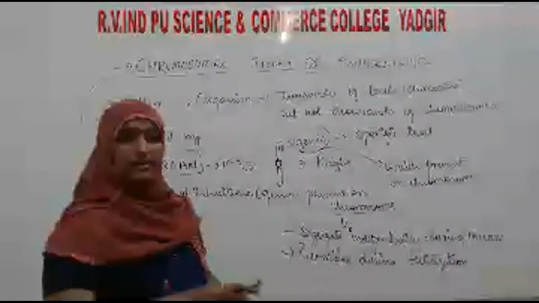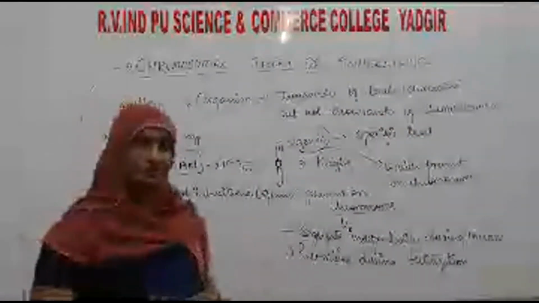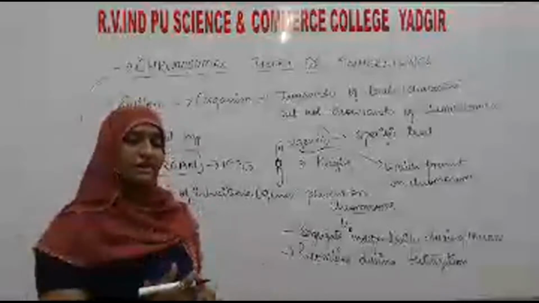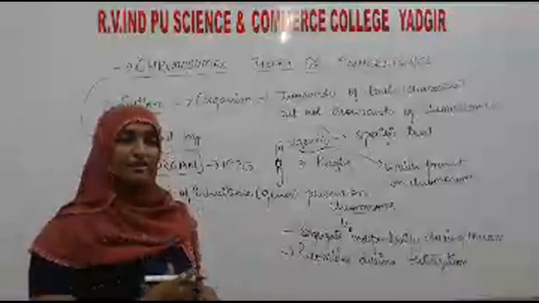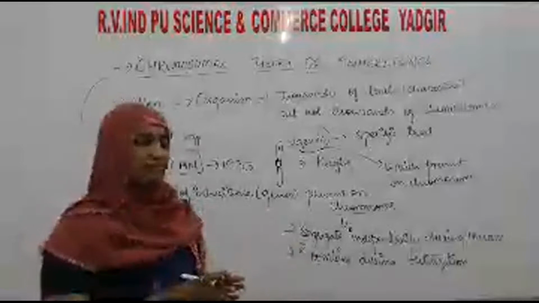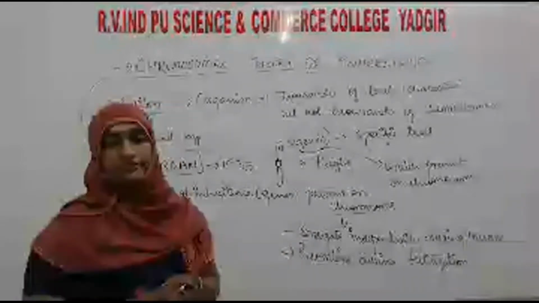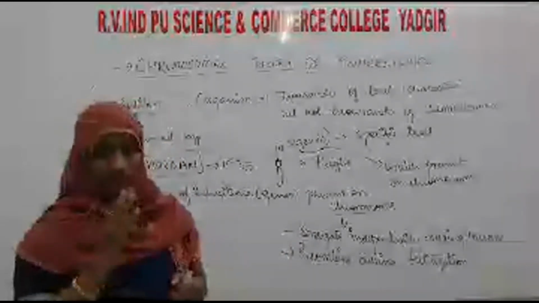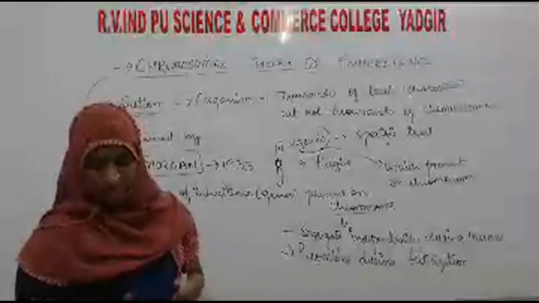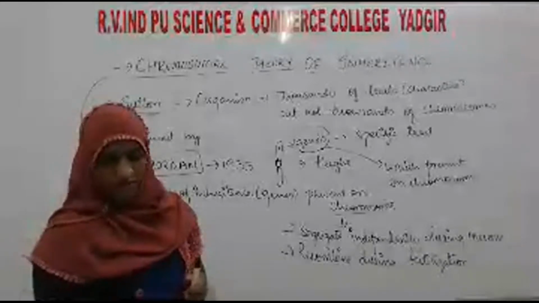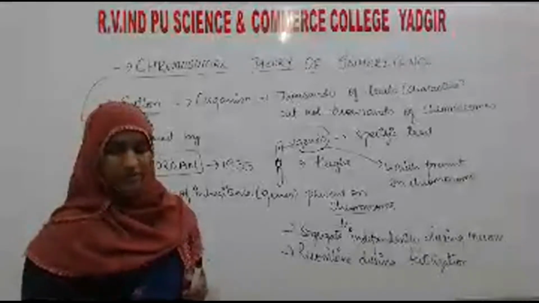They will get separated during meiosis, but during fertilization, when the gametes are going to fuse, at that time they will recombine. So one comparison is there between the behavior of chromosomes and the genes.